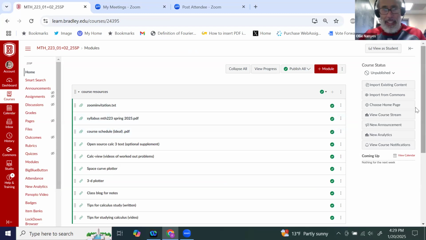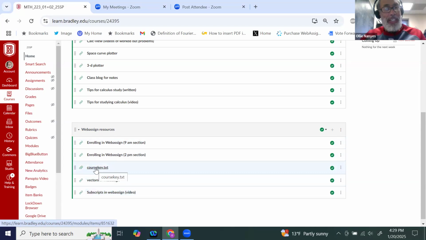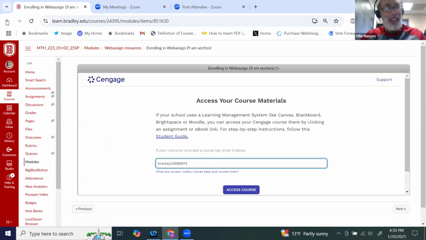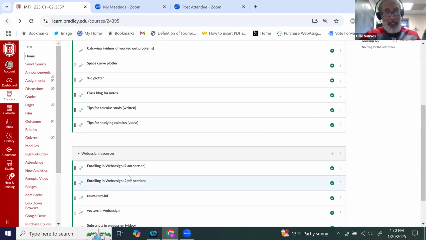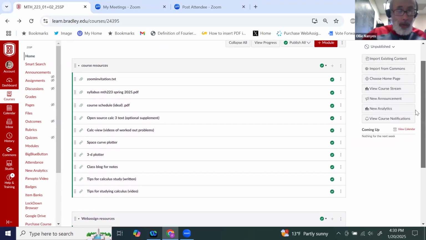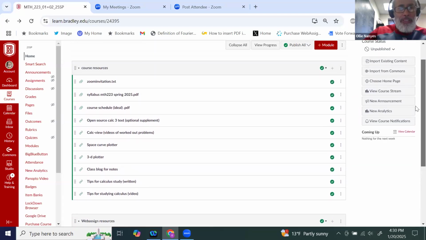All right. And let's see here. Then here, this is WebAssign material that I put separate right there. This is how to make vectors, because sometimes we'll need that. That's how to do subscripts. The course key, or how to enroll, this thing here takes you to the enroll link right there, like so. And same thing for the other section. So there you have to use the section that you're signed up for. Sorry about that. So that's an overview of the sources.